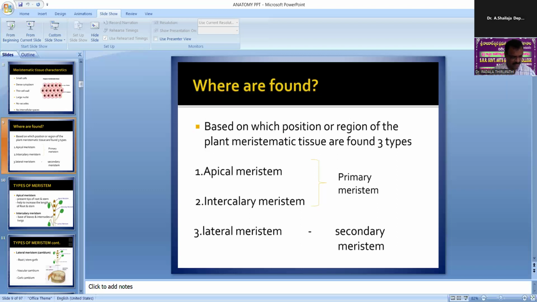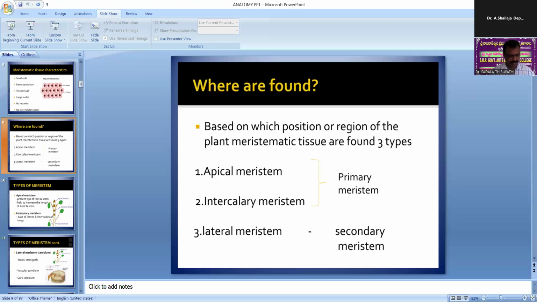Okay, first one is the protoderm. Protoderm is the outermost meristematic layer of a young growing organ. It develops into epidermis. Protoderm means outermost layer. Procambium is composed of narrow, elongated, prosenchymatous cells. These cells give rise to primary vascular tissues. Okay, it gives primary vascular tissues, that is procambium.